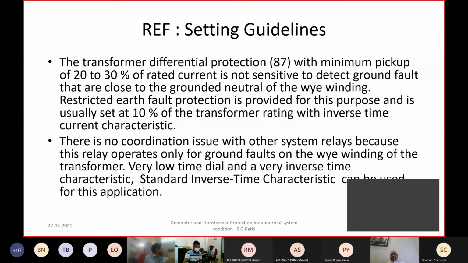Basically, if the backup protection is out for some reason on the generator, do you have voltage restraint overcurrent relay as a main? Do you have two groups of protection on the generator, or there is only one group? Your generator protection, is it a single group or two groups of protection? Single group.